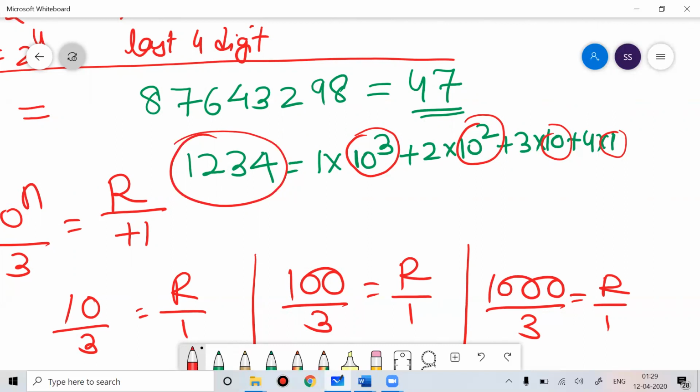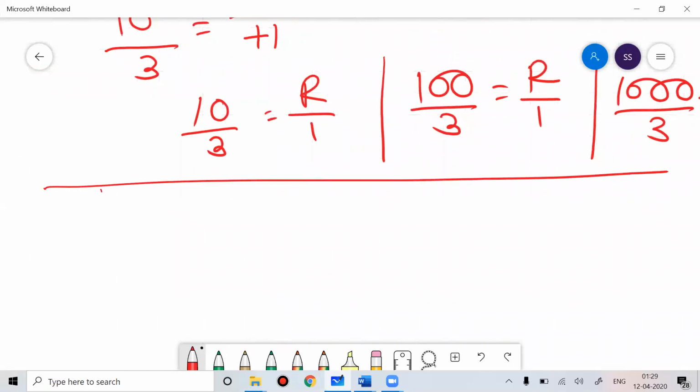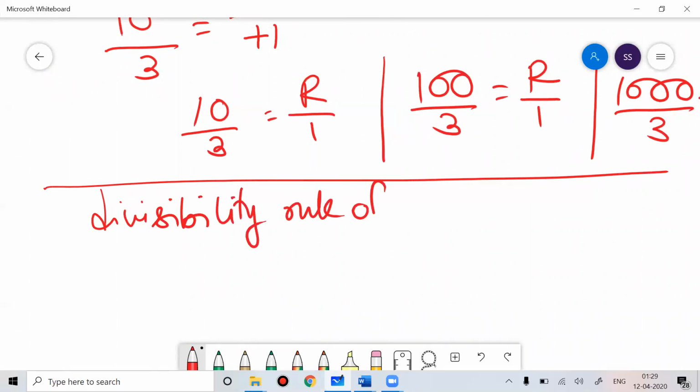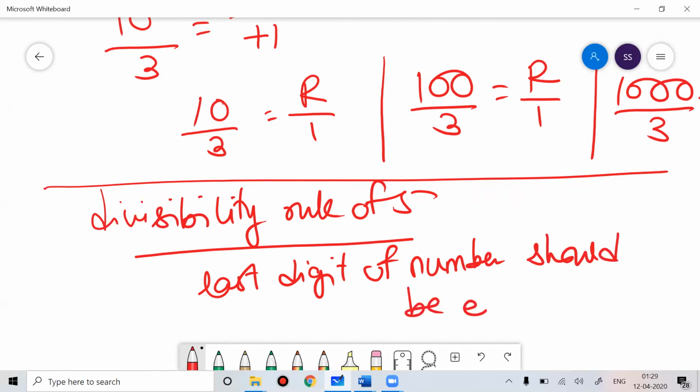Now talking about 5. If I talk about the divisibility rule of 5, the last digit of the number should be either 0 or 5. This is what we use for the divisibility rule of 5.